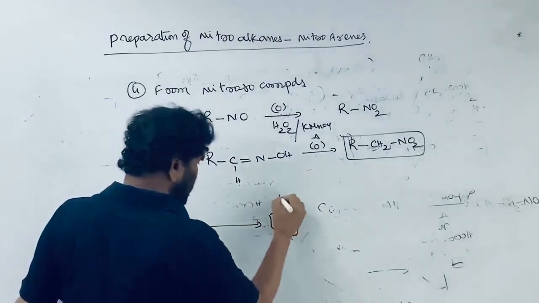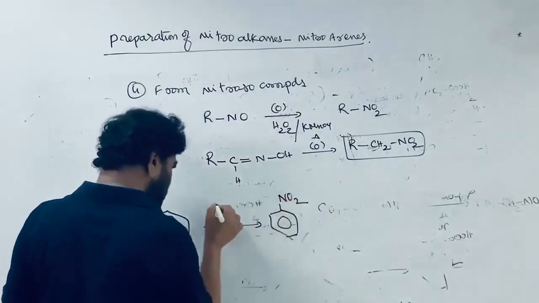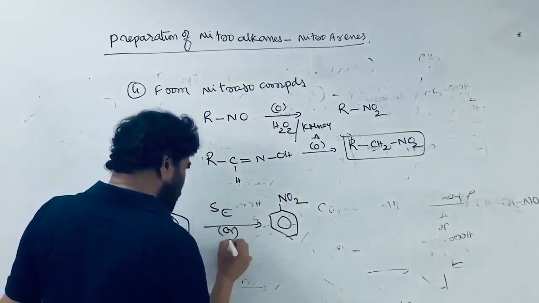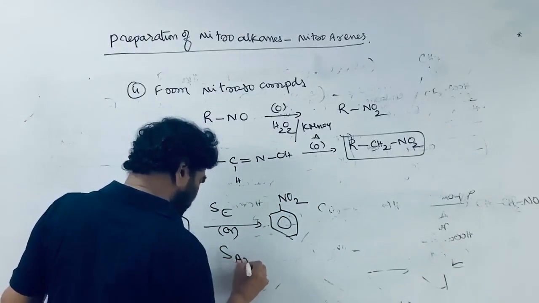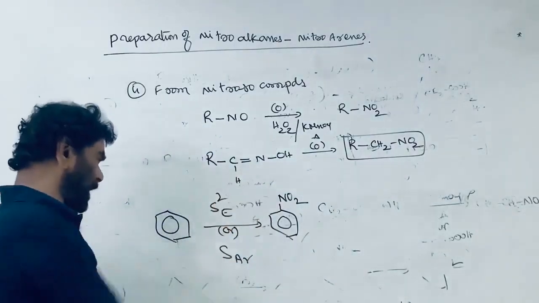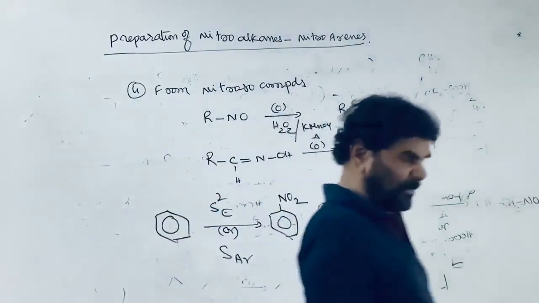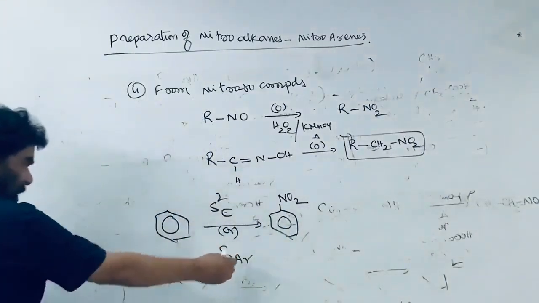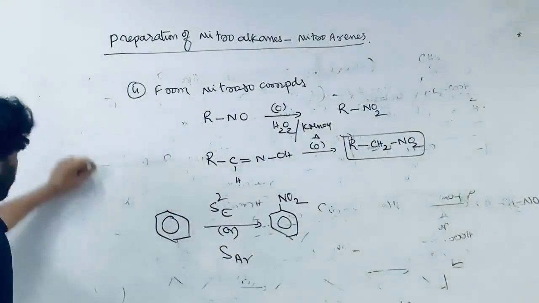Nitroarenes, that is NO2, is an SE reaction, also called aromatic electrophilic substitution, a second order reaction, SE2.